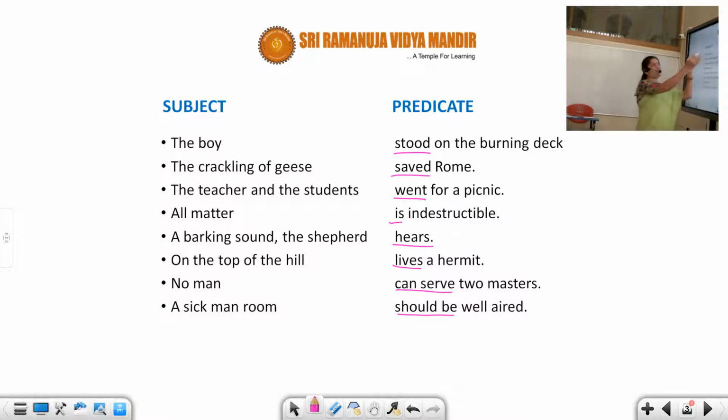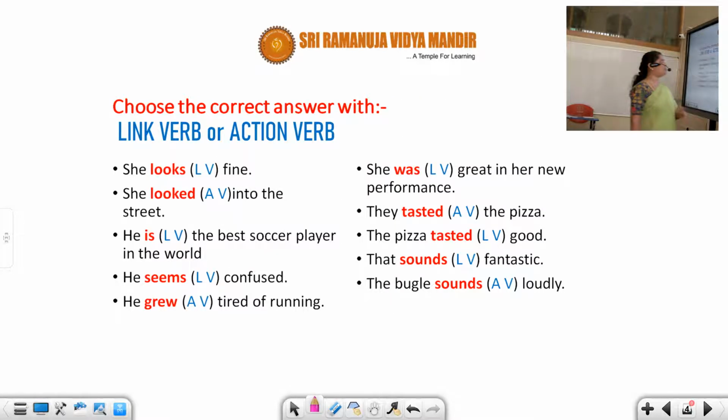First you have to identify the verbs, and before the verbs, whatever comes is going to become the subject. And after the verb comes either a complement, as you have here, or direct and indirect objects. The next exercise I gave you is to identify the linking verb and the action verb. When I was explaining direct and indirect objects, I told you they only come for transitive verbs. And what are transitive verbs? They are mandatorily action verbs, whereas the be forms or the possessive forms are going to be the linking verbs. So here we are with the difference between a linking verb and an action verb. We'll see what they are.